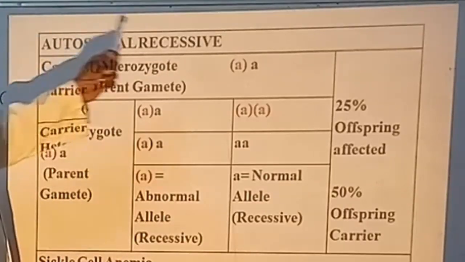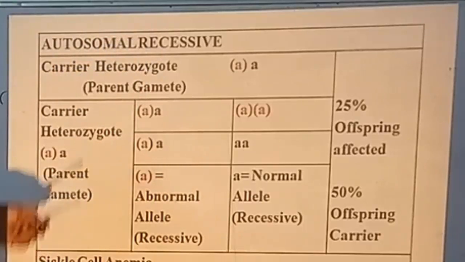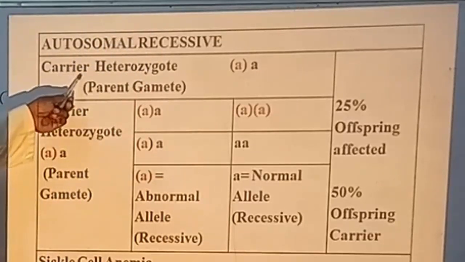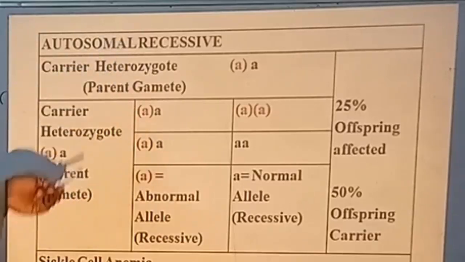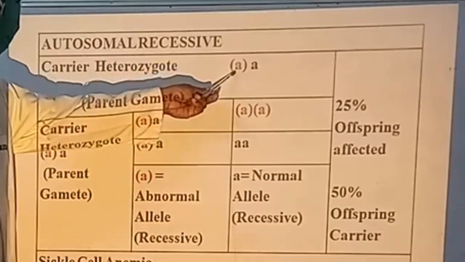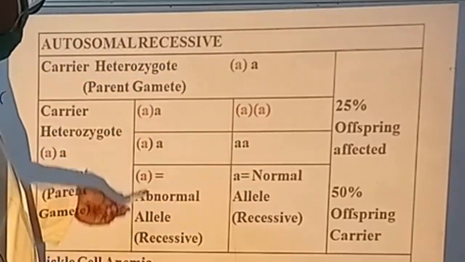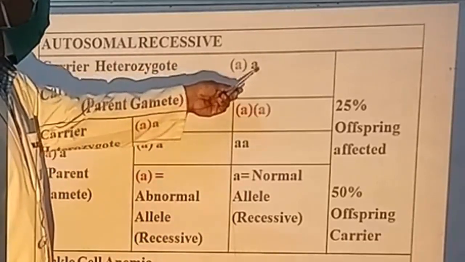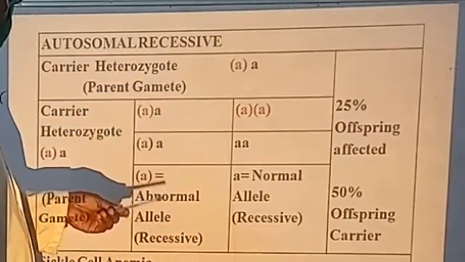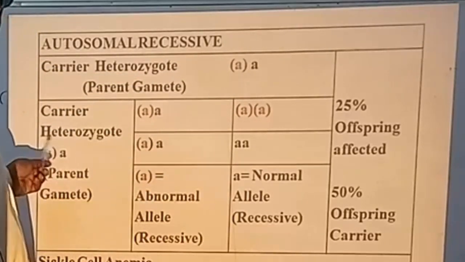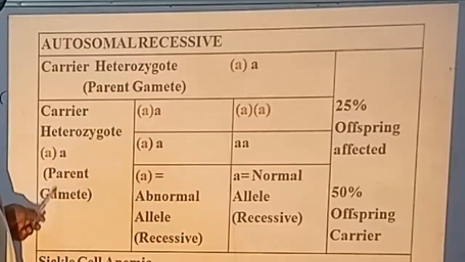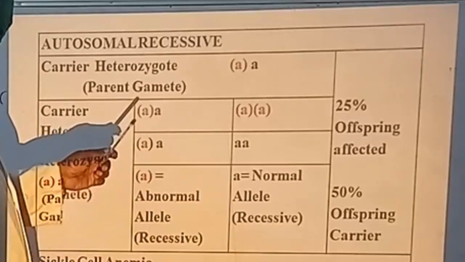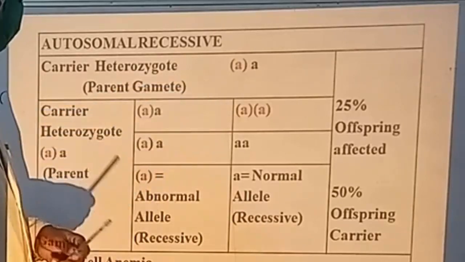Next is the autosomal recessive pattern. Here the carriers are heterozygotes again. The parent gamete has one abnormal allele, the red one, and one normal allele. Both are recessive carrier heterozygotes again, with one abnormal and one normal parent gamete. And now what will be the effect on the offspring?